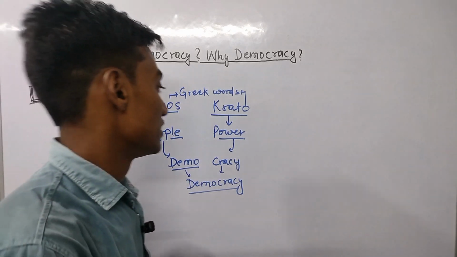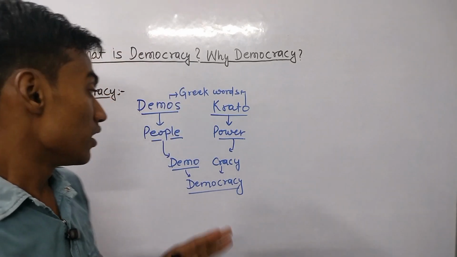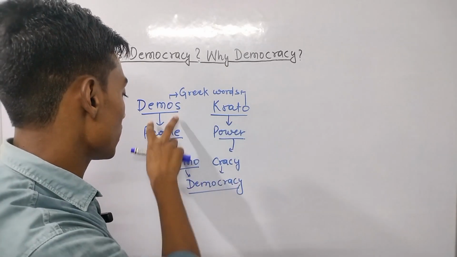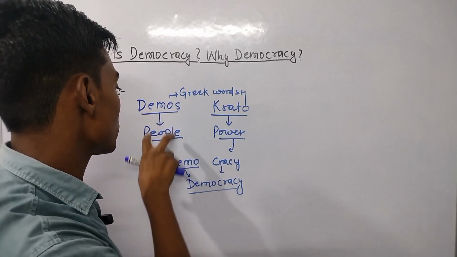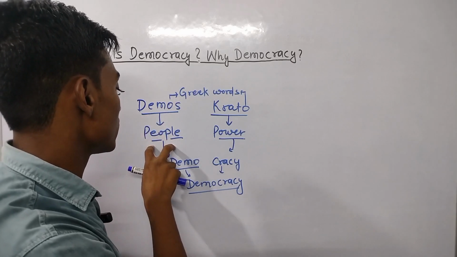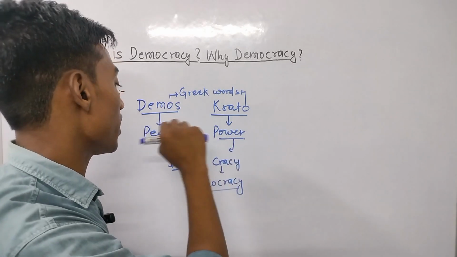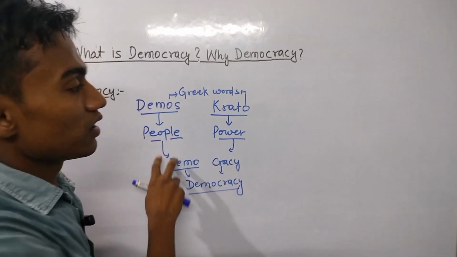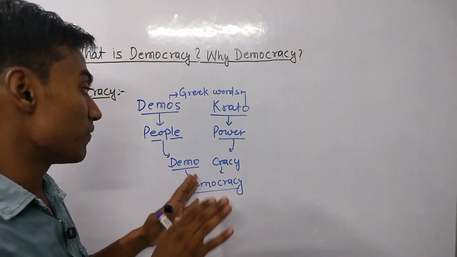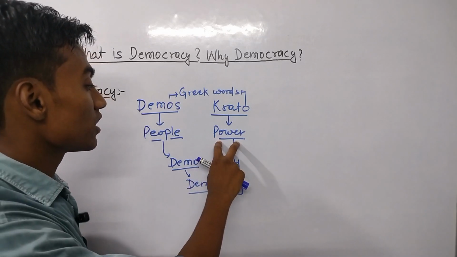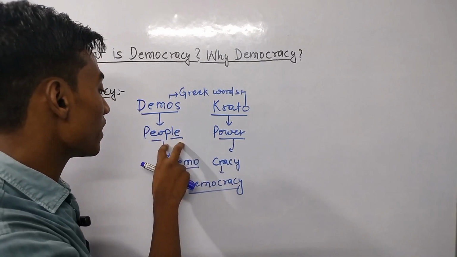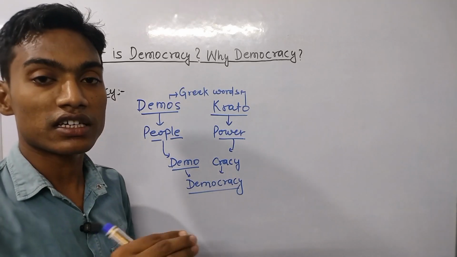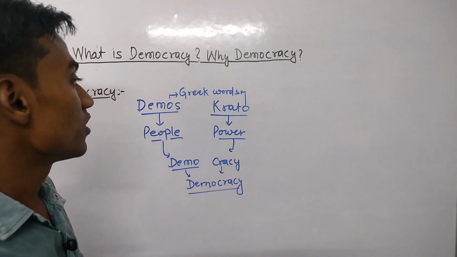Now, just try to understand the meaning of demos and krato. Demos means the people, and krato means the power. Means the power of people. Any kind of system, any kind of form of government in which the power of people exists, that will be considered a democracy.